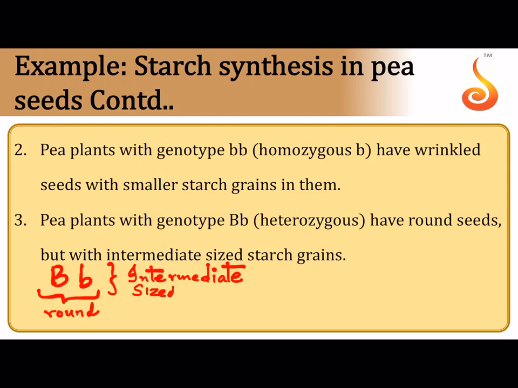So this indicates that because of the intermediate size starch grain, one thing that you need to remember here is that when it comes to the shape, it exhibits pure dominance. When it comes to the size of the starch grain, it exhibits incomplete dominance or semi-dominance.